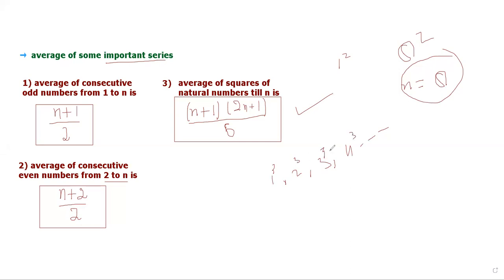This will be the cubic series of natural numbers, and we are supposed to calculate the average from this 1 to this 4. What is the formula for that? Now, I will show you that formula.